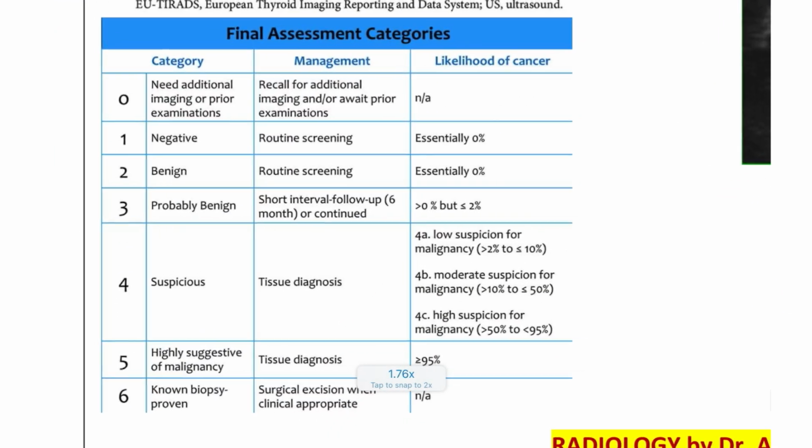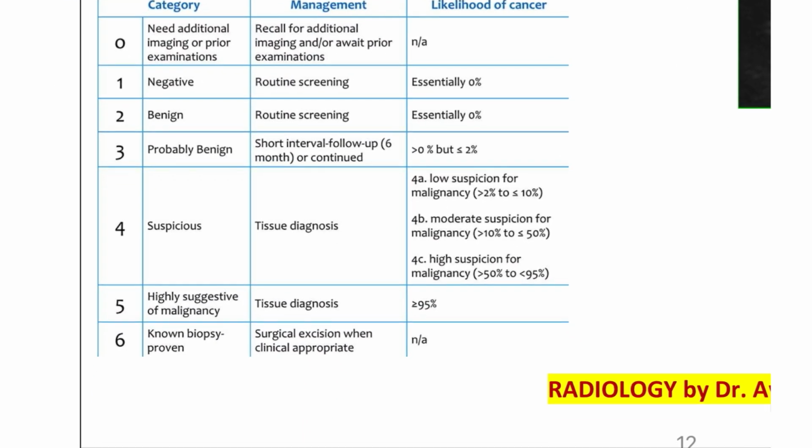Next, we have the BIRADS classification and the TIRADS classification that is highly important. For example, here you can see the classification. 0 means there is a need for additional imaging; we have to recall, or await the prior examinations. 1 is negative, it is a benign condition, routine screening only. 2 is also a benign condition, routine screening. 3 is probably benign, but with a short interval follow-up, at least less than 6 months. 4 is for suspicious: 4A is low suspicion, 4B moderate, 4C is high suspicion, at least more than 50%. 5 and 6 are already confirmed. We have to go for tissue biopsies and the clinical approach for these patients.